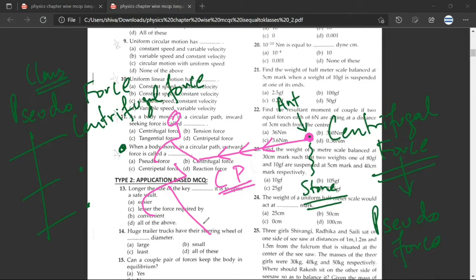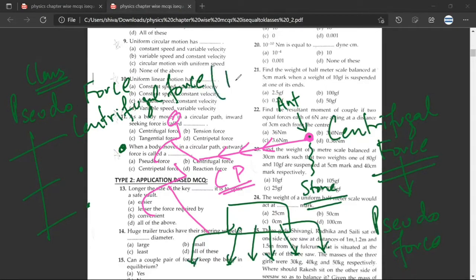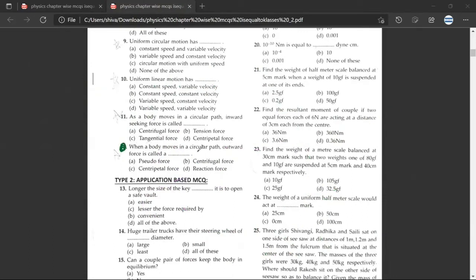Yes, sir. So for example, in biology you have a class, and then there are various types of it. Have you understood? Yes, sir. So pseudo force is a class, and centrifugal force is a type of pseudo force. Any confusion? No doubt, sir. So that is why question number 12: when a body moves in a circular path, outward force is called a, what would be the best answer?